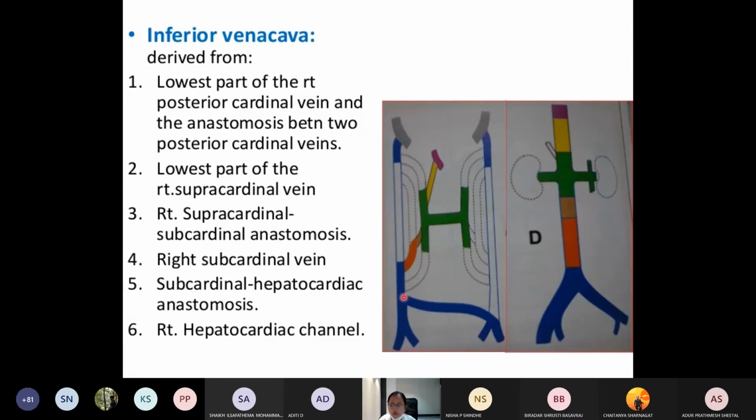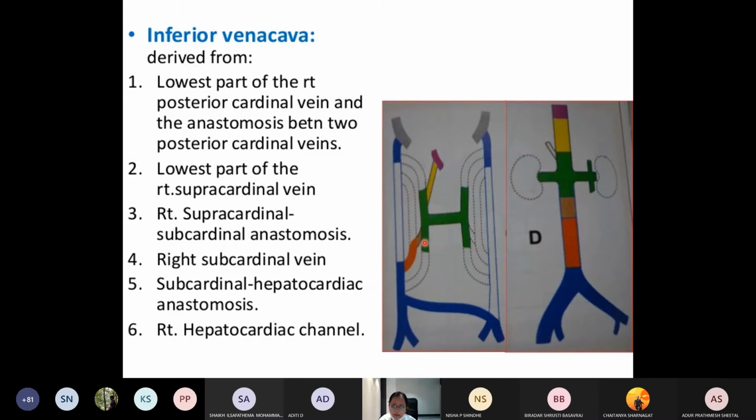So what are the sources of development of the inferior vena cava? First is the right posterior cardinal vein, or the caudal part of the posterior cardinal vein. Then the caudal part of the right supracardinal vein, the anastomosis between the supracardinal and the subcardinal, that is the subcardinal-supracardinal anastomosis.